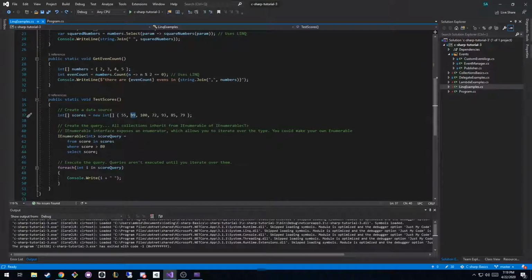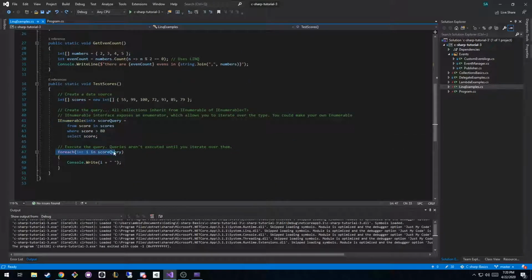So what we're going to do is create this query that holds an IEnumerable of scores, which are integers. We say from score in scores, where score is what we're calling our parameter in this case. That basically says for each one of the scores in our scores array, we want to only get the scores that are greater than 80, and then select those and return them into our IEnumerable.